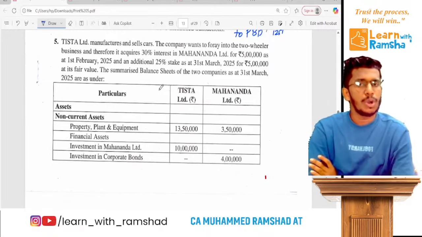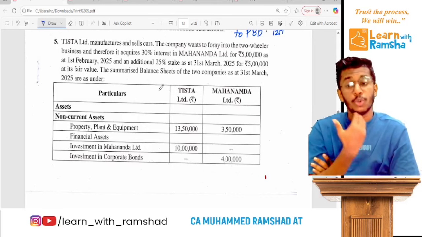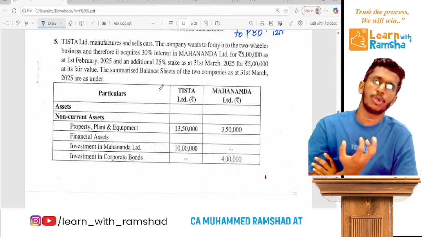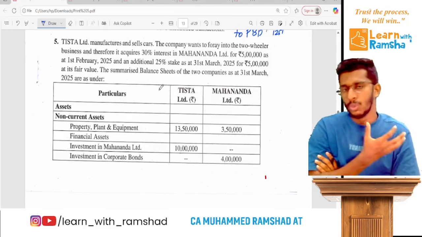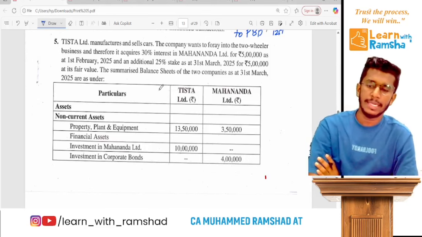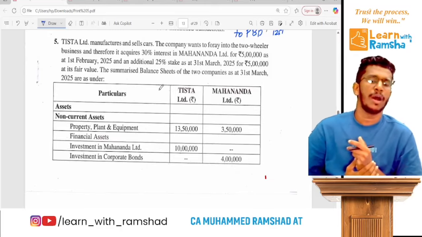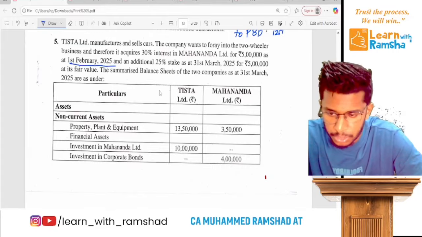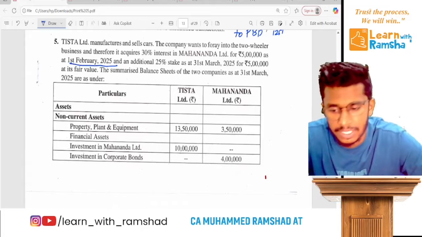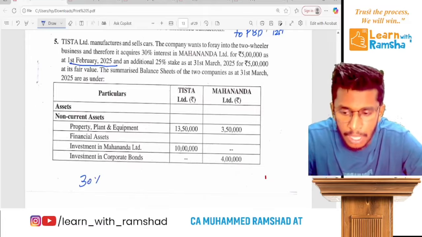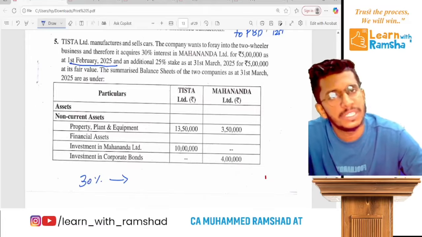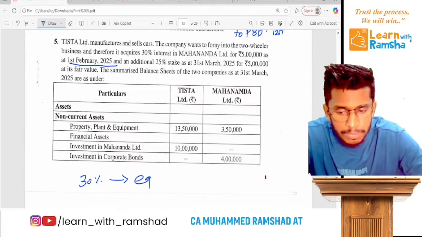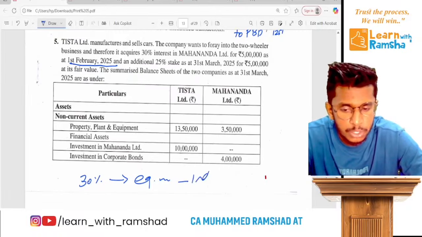Now the company wants to foray into the two-wheeler business, and it acquires a 30% stake in Mahananda for 5 lakh on 1st February 25. So the first time they purchased a 30% stake. Remember, when we purchase a 30% stake, we do equity method consolidation as per Ind AS 28.